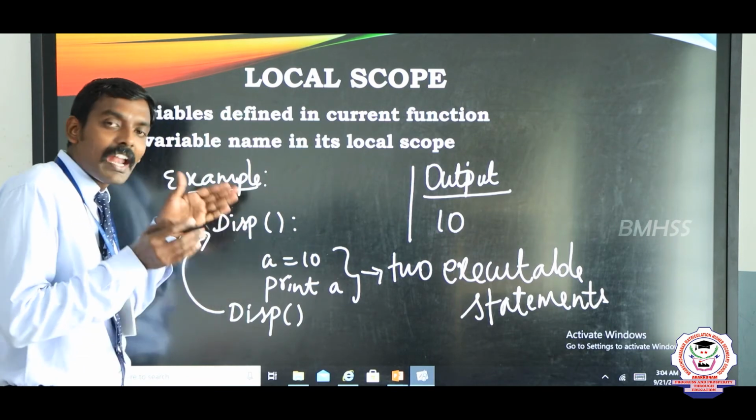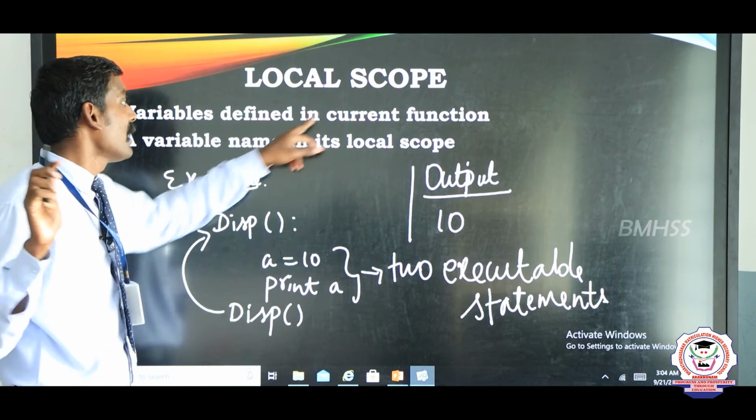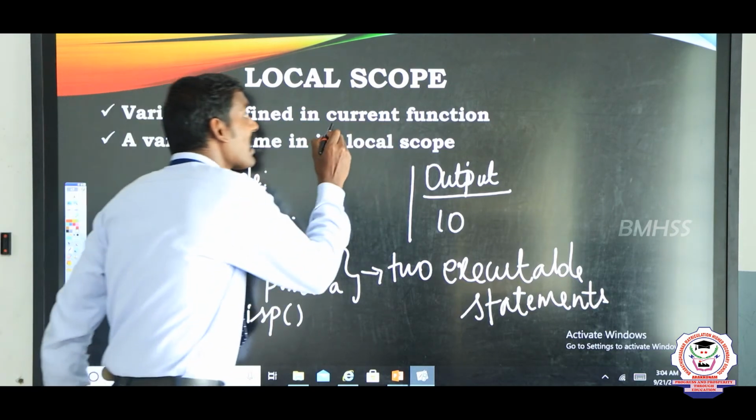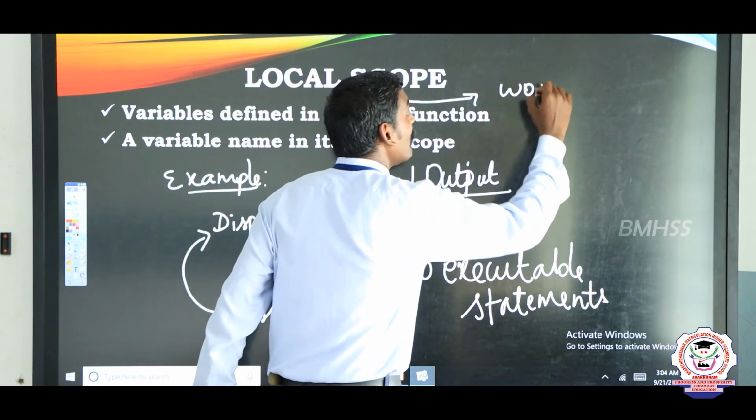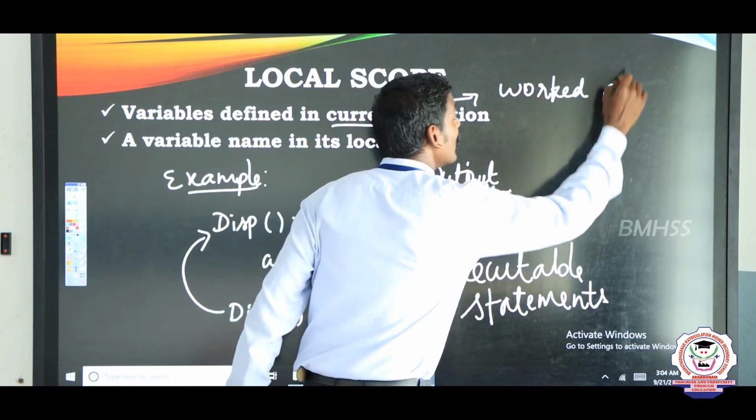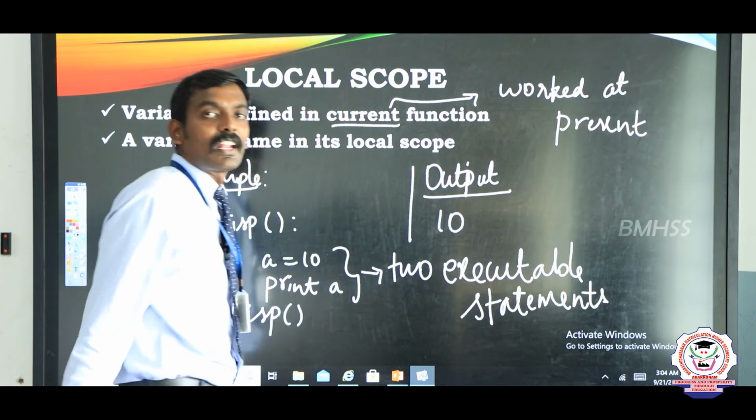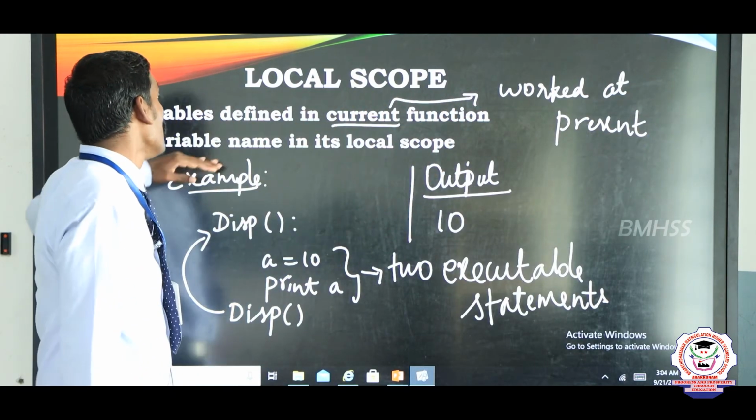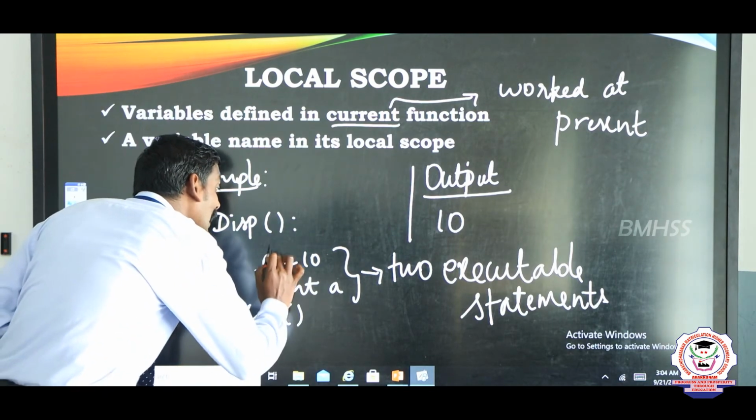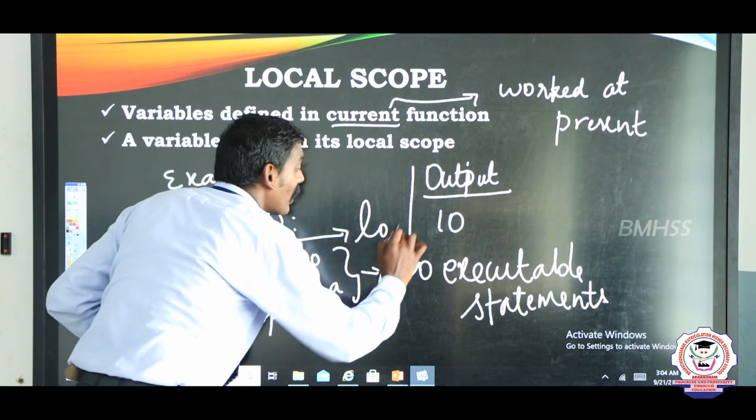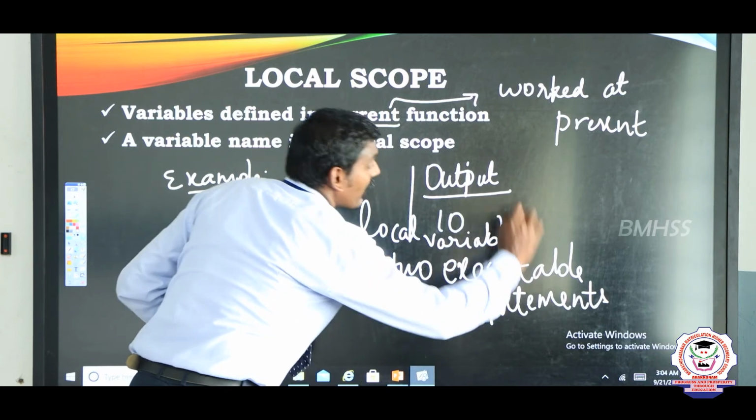How? A variable can be defined within a function, that is called a local variable. Are you clear? What is the meaning of current function? The function which is working at present is called the current function. A variable should be present in that particular function. Here this A is a variable, and it comes under local variable or local scope. Are you clear, children?